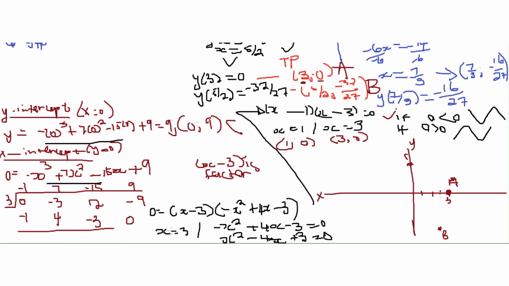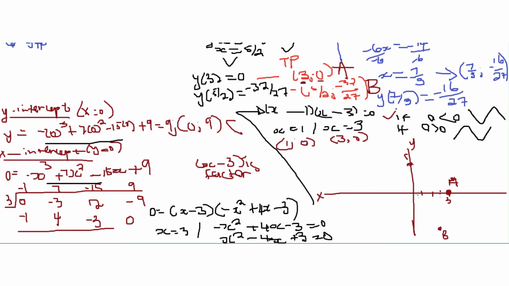And then we have another 3 and 0 again here, and then 1, it's here. This is the turning point, it turns and goes down, and this is the turning point, it turns and goes up.